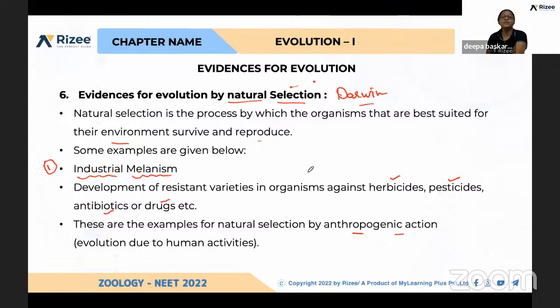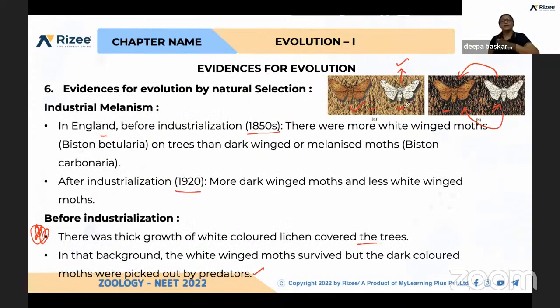Example, industrial melanism. We have seen two different conditions. Before industrialization, the lichens were on the tree and the tree color was a light shade. In that condition, the brown moth can be identified easily by the predators, not the white one.